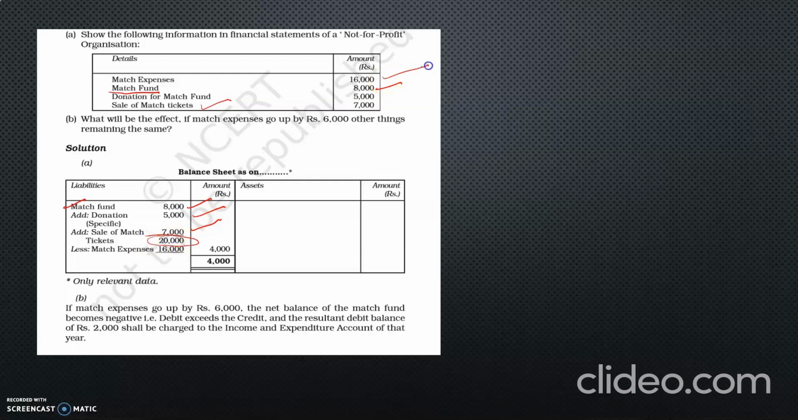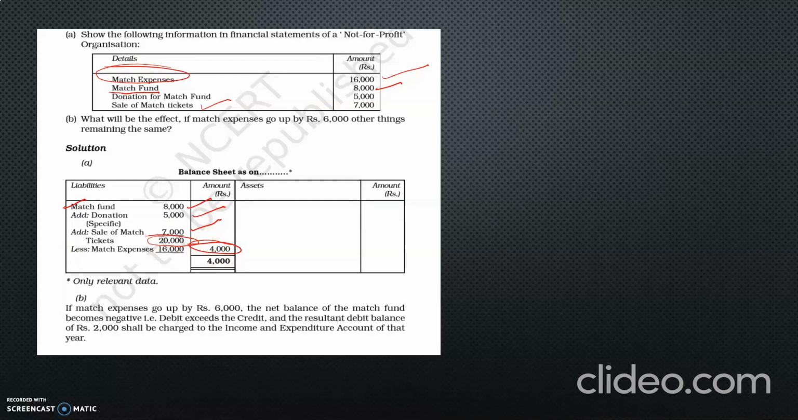Coming to the first item, match expenses. These are expenses incurred related to that fund. Match expenses are 16,000. Deduct 16,000. Now the balance remaining in the match fund, 4,000, goes to the next year. So this is about case A.